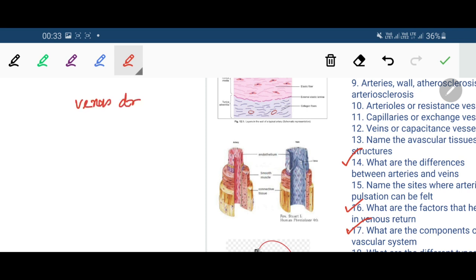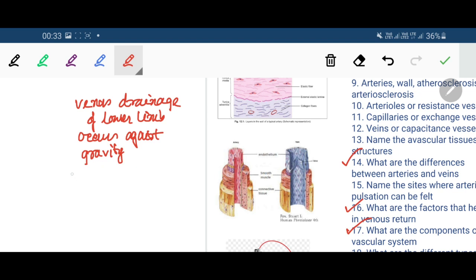Venous drainage of the lower limb occurs against gravity, right? So how is it possible? Number one, by contraction of the powerful calf muscles of the leg.